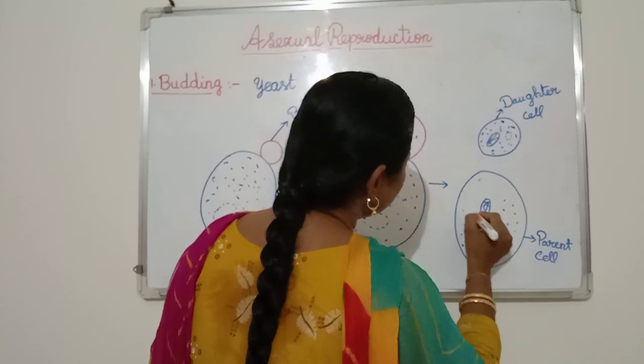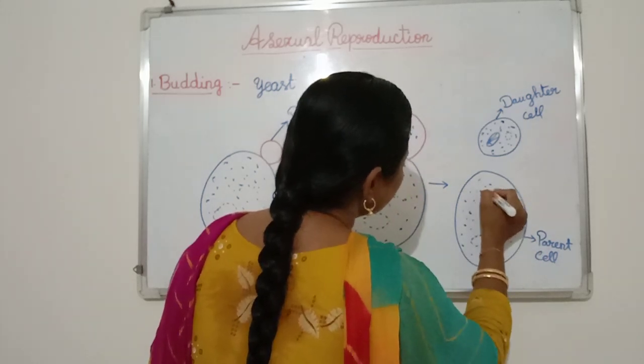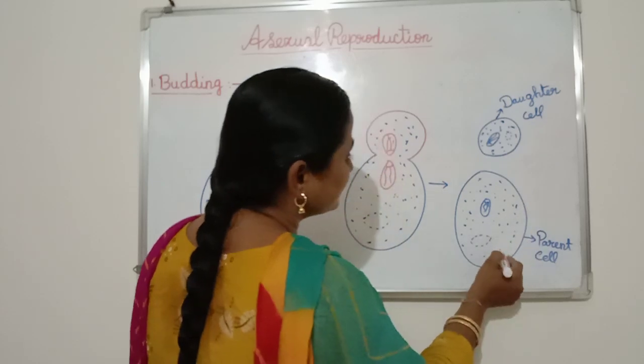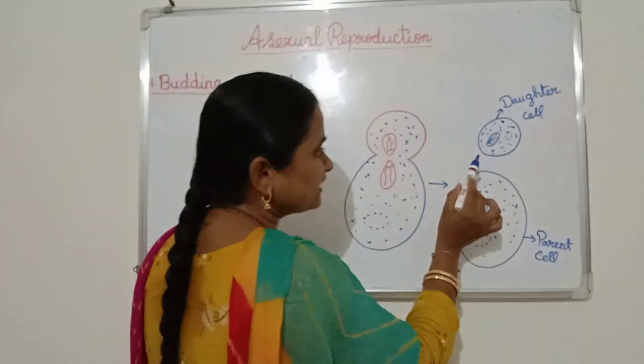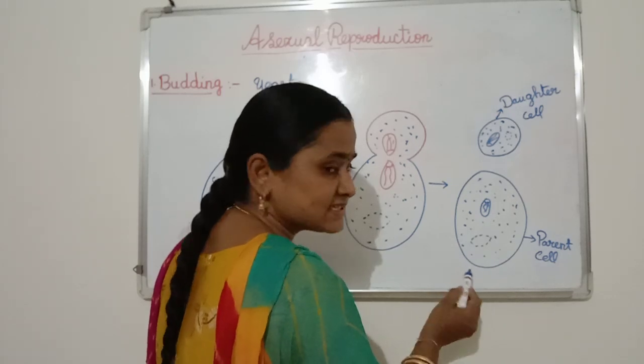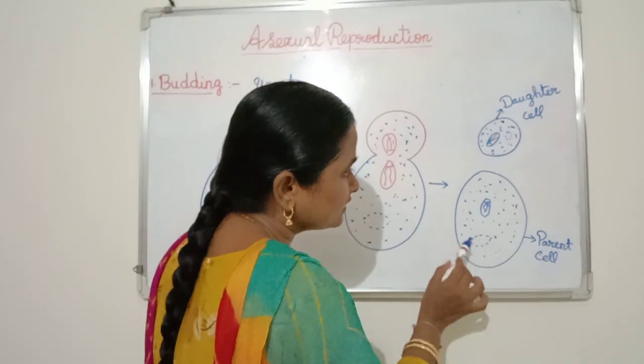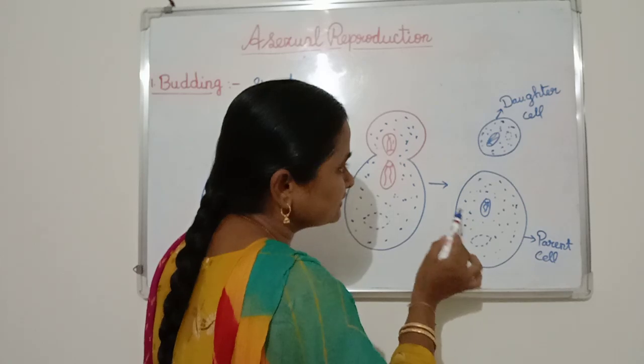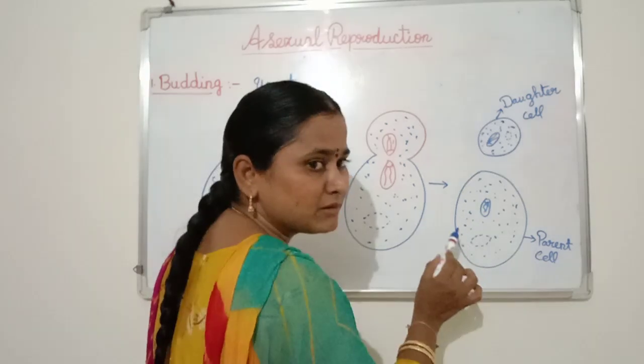Here you can see clearly the size of the parent as well as the daughter cell. Compared to the daughter cell, the parent cell size is big. So here it clearly represents that budding is an unequal process.